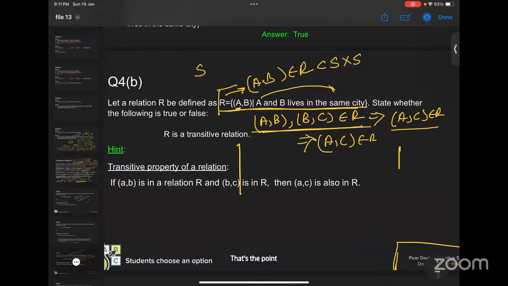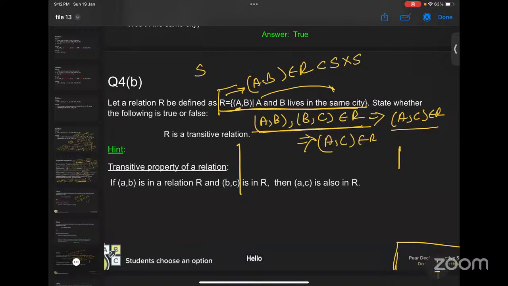Here we need not be bothered about the set, because it is enough if you just follow the definition of the relation. The set is automatically the set of all people in the city. This is by default, right? That is what I wanted to say.